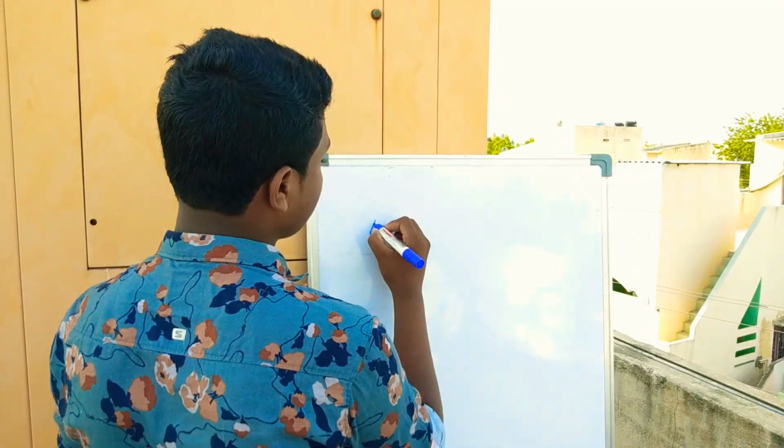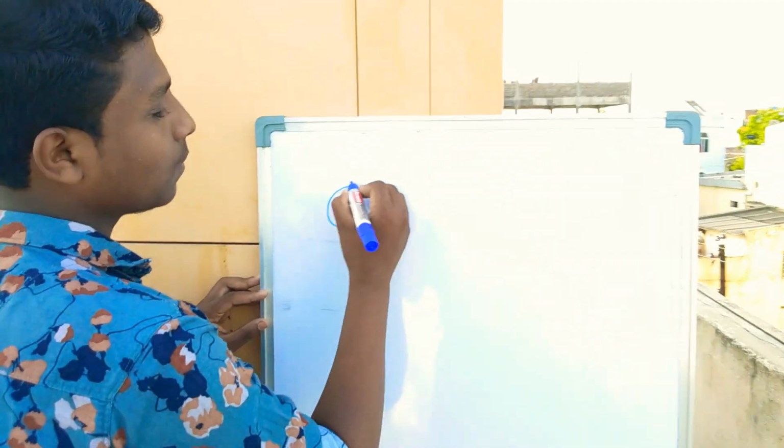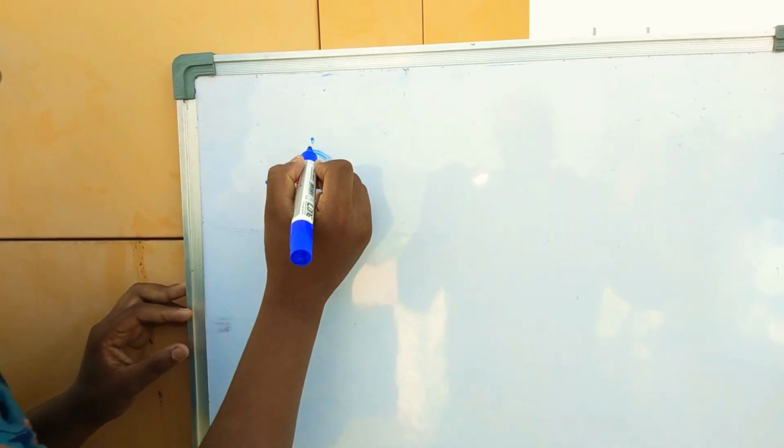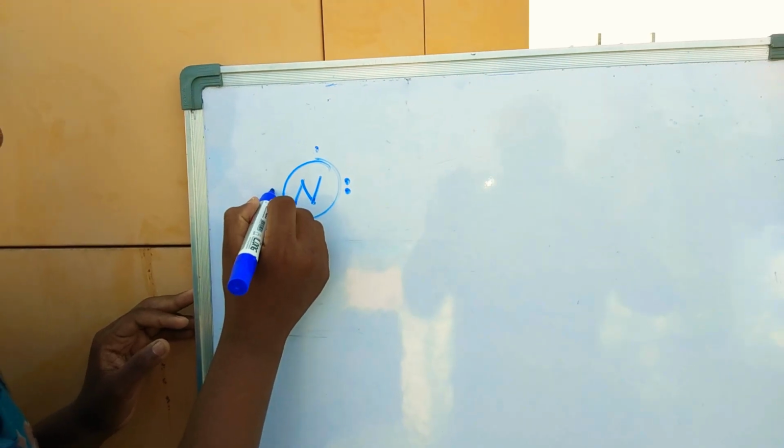Let us move to the next topic. Formation of NH3. NH3 is nothing but ammonia. The ammonia formula is NH3. It contains one nitrogen atom and hydrogen atoms. I will show the picture of the nitrogen atom and the hydrogen atoms combining to form ammonia, NH3. These dots are known as electrons.